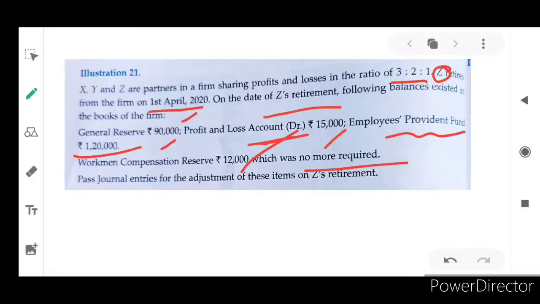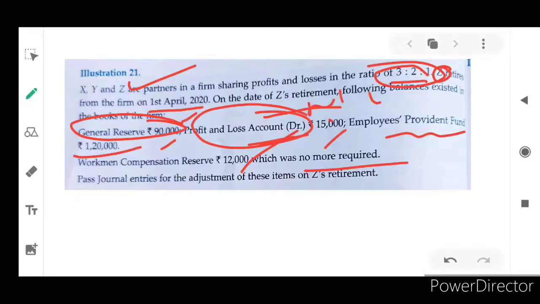So you just clearly understand the problem. X, Y and Z, three partners are there. Their profit and loss sharing ratio is 3:2:1. Who is retiring? Z is retiring, on 1st April 2020. On the date of Z's retirement, the following balances existed: general reserve, which we will be transferring, and the profit and loss account debit balance, which is a net loss. This net loss will be transferred to the debit side of the partners' capital or current account, and the employees provident fund,